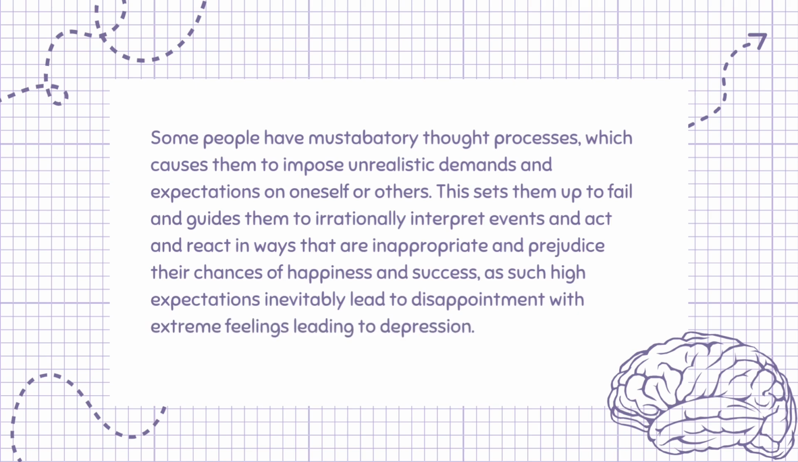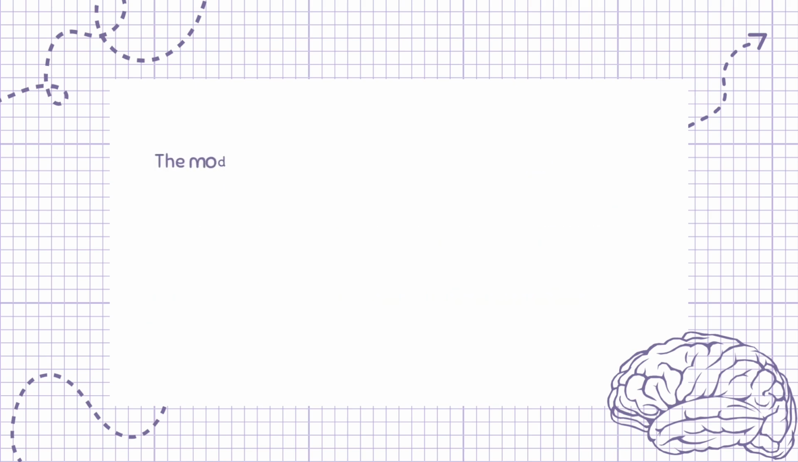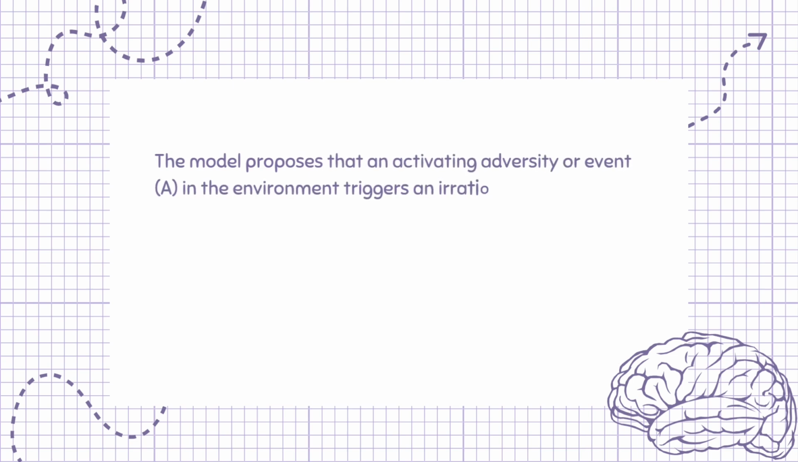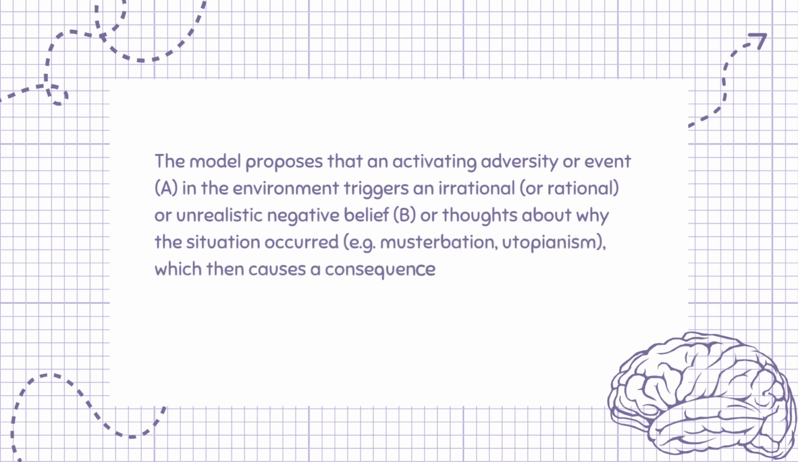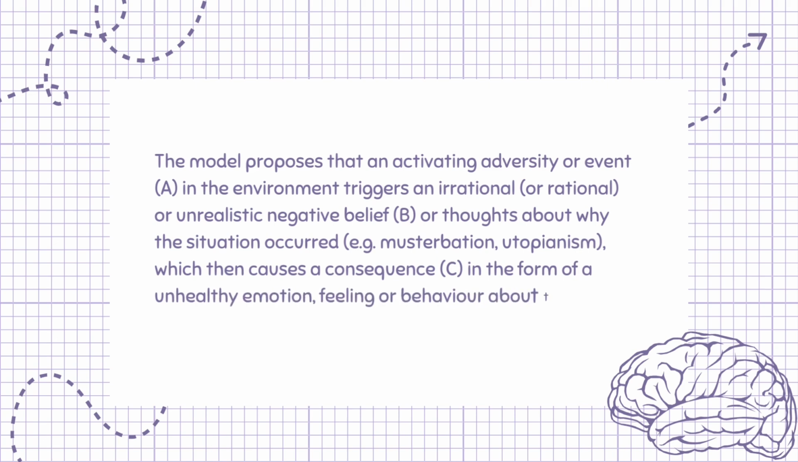The model proposes that an activating adversity or event, A, in the environment triggers an irrational or unrealistic negative belief, B, or thoughts about why the situation occurred, e.g. musturbation, utopianism, which then causes a consequence, C, in the form of an unhealthy emotion, feeling or behavior about the belief, e.g. anxiety, depression.